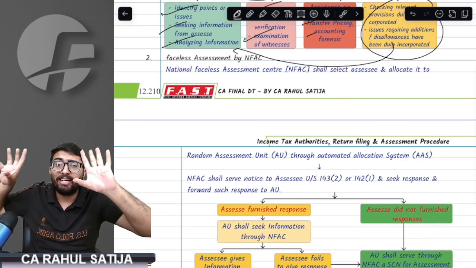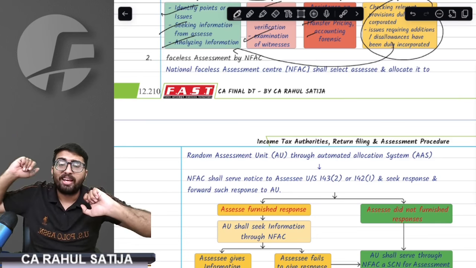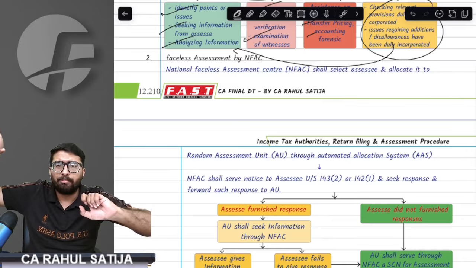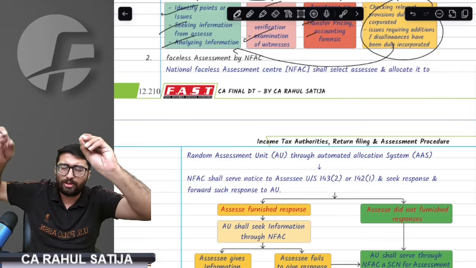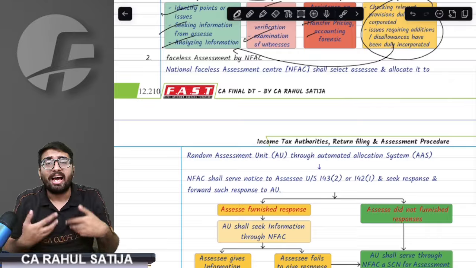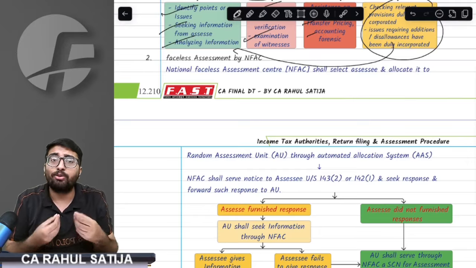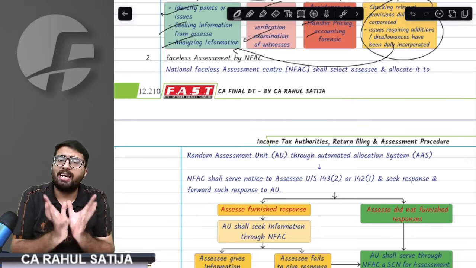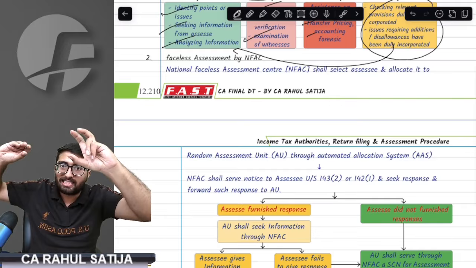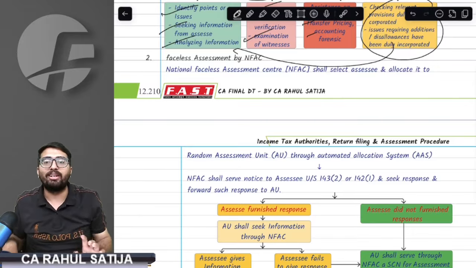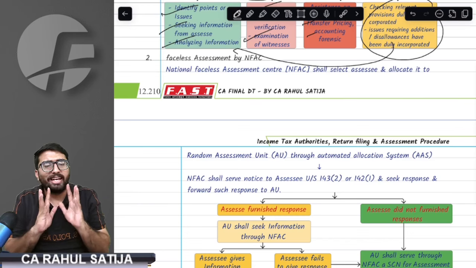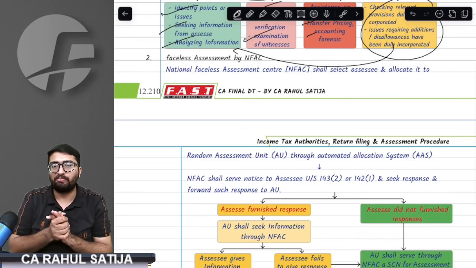Based on the information that I provide, the assessing officer will compile the order. If this is about a DRP order, then NFAC will come. The AO will communicate the order to NFAC, and NFAC will give the draft order to me. I might accept it, I might reject it, I might go to DRP. Whatever the case, later on penal proceedings will start. If it is not with respect to DRP, then the assessing officer will pass the final order and this final order will be communicated to me. There is no way in between. Sorry, there is no direct communication between assessee and assessing officer.